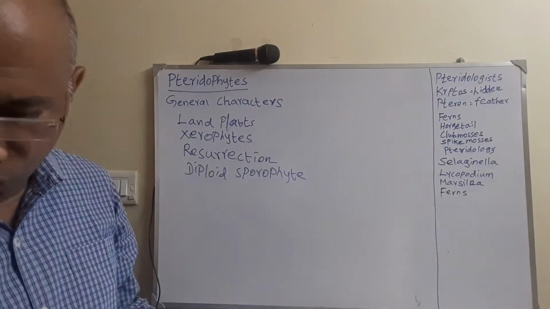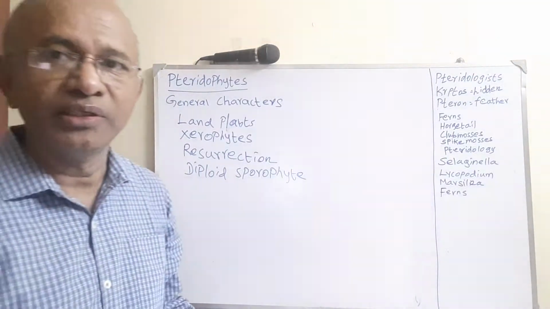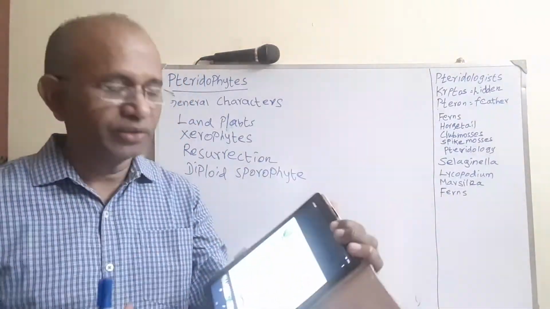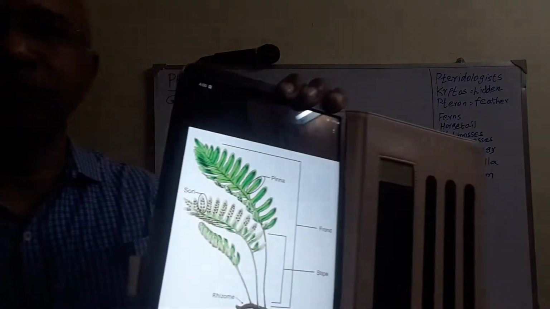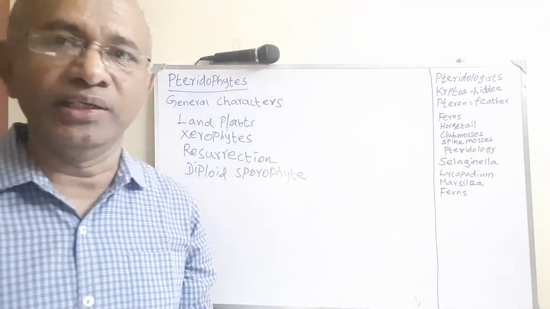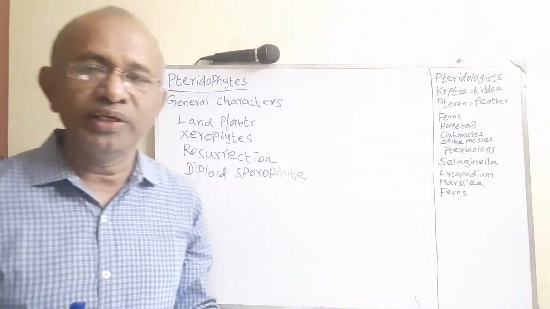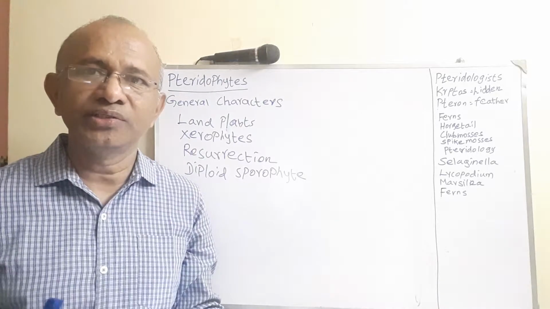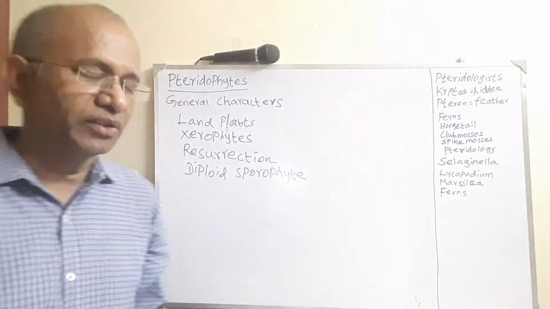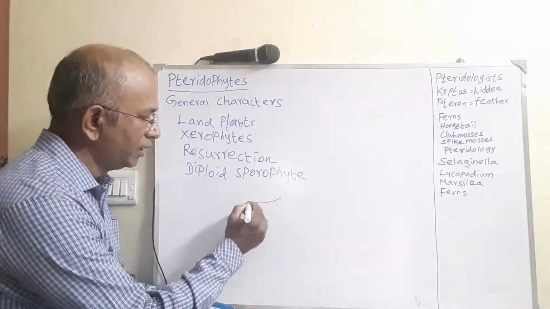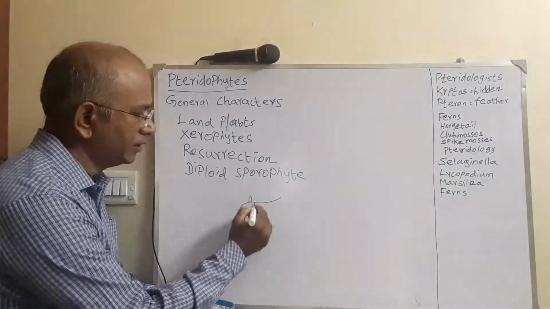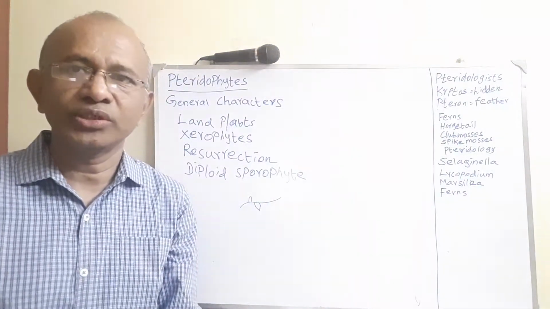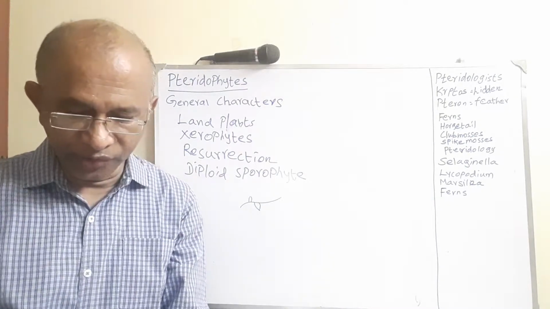As far as the leaves are concerned, the leaves may be either homophyllous or heterophyllous. In this picture you can see all the leaves are of the same size, so they are known as homophyllous. In some plants like Selaginella, you can see two types of leaves: some smaller in size and others bigger in size. Those are known as heterophyllous in nature.